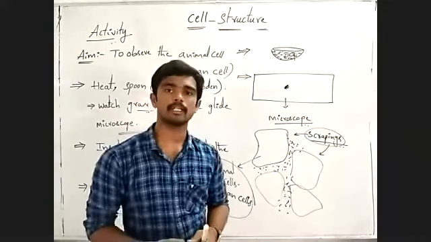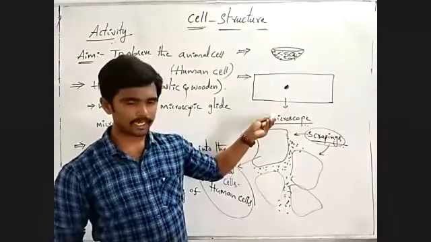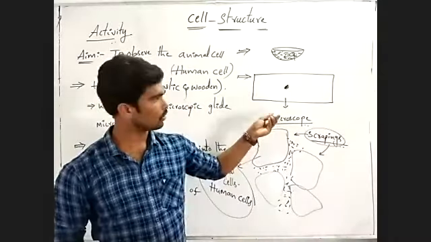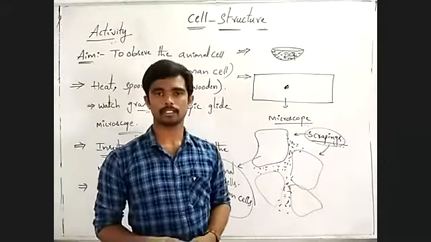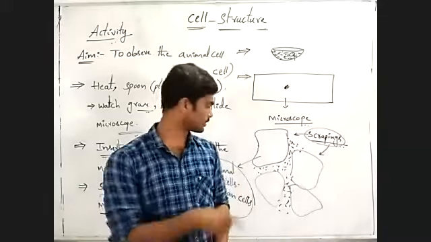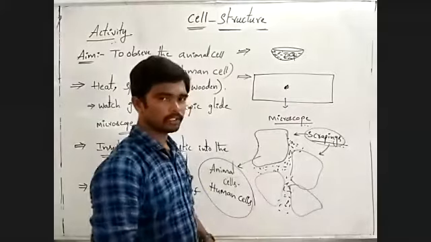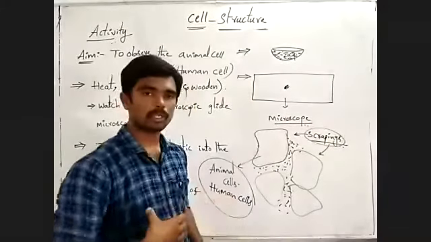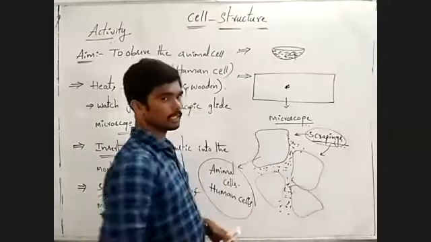Human cells means here in this activity, we have collected these scrapings from our mouth. That is why these are our cells. By following this activity or procedure, we can observe the animal cells and human cells.